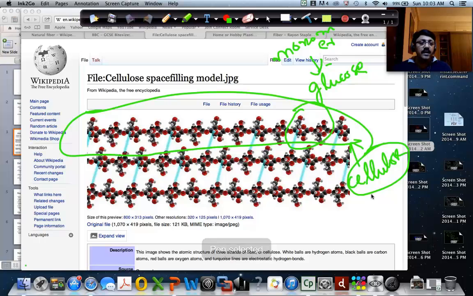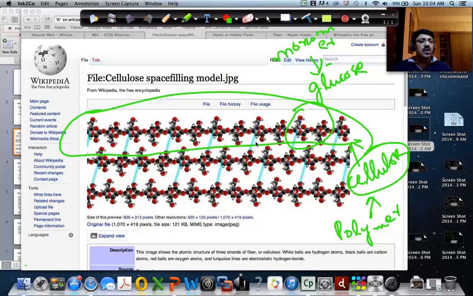Right, and cellulose is the polymer, right? Clear? Any questions, students? No. Okay. So this is the story about a natural fiber, and you can see the same concept of monomers, polymer, and polymerization is what leads to formation of a natural fiber.